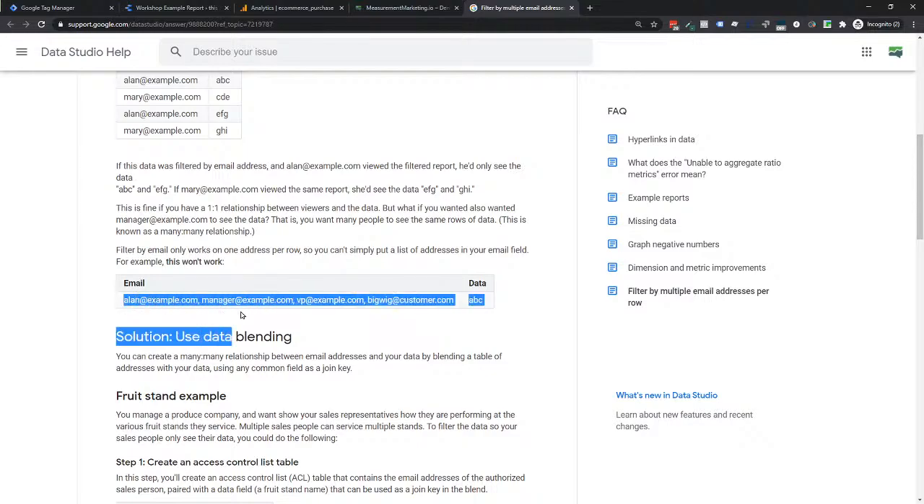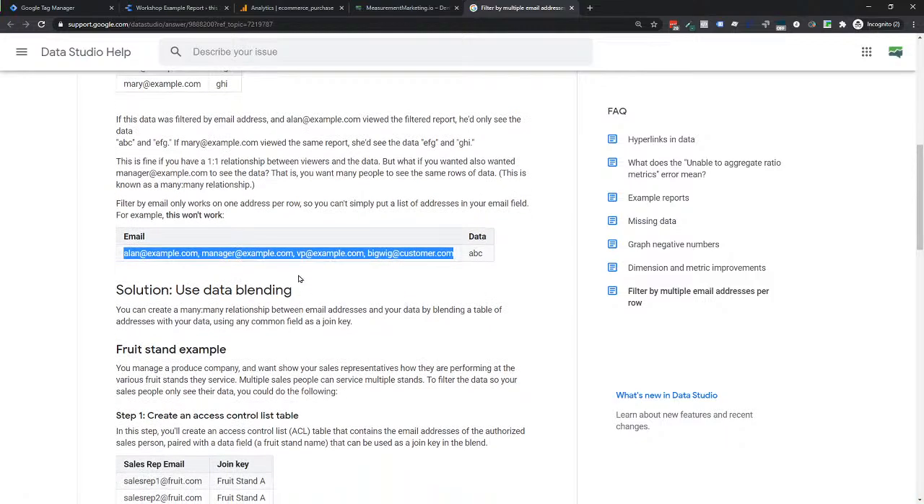Because you cannot do this. You can't say all these different emails. You have to put each email and what they have access to. And that's kind of a pain. It made for very large data sources.